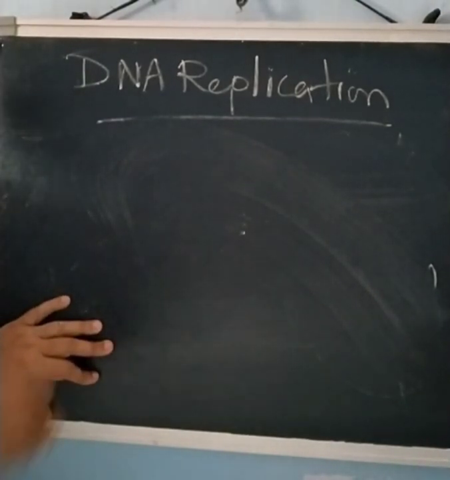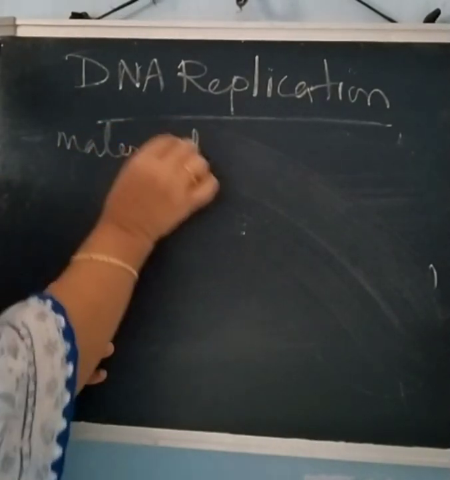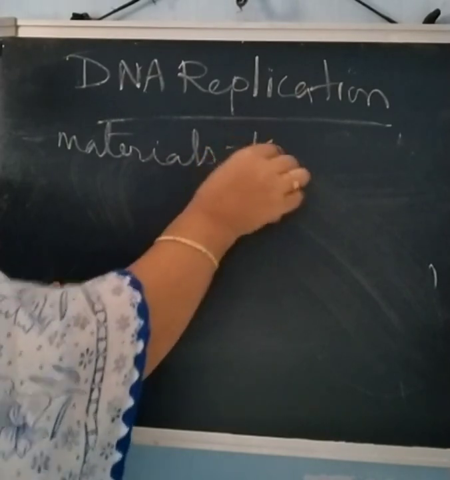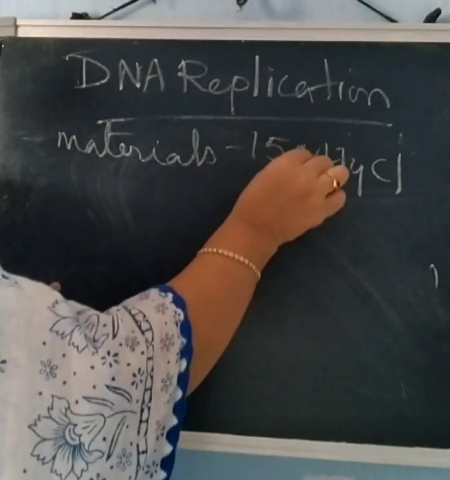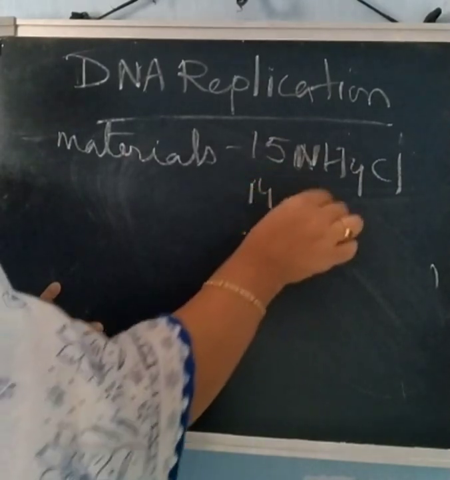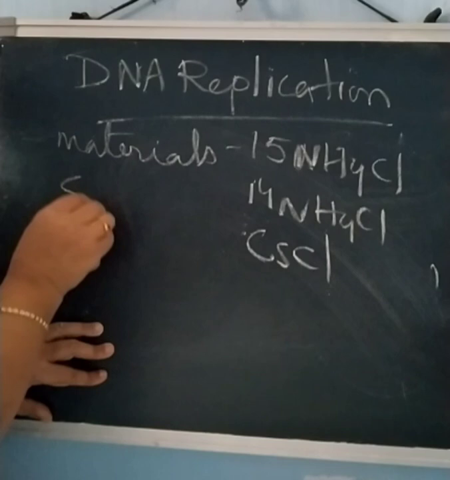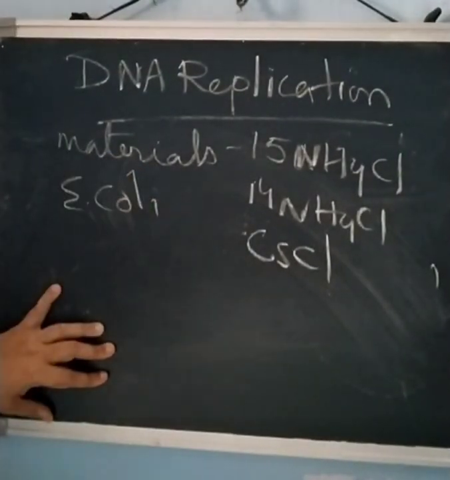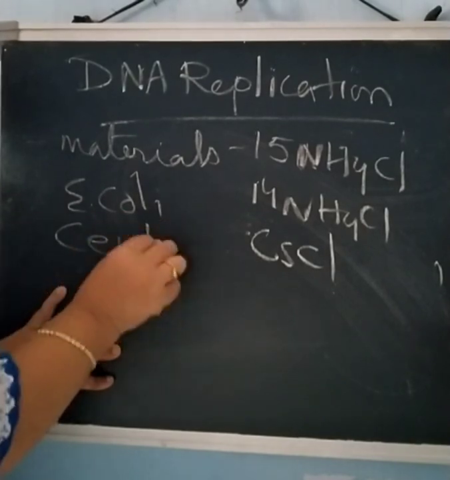they took the following materials: 15NH4Cl, 14NH4Cl, CsCl, E. coli bacteria, and a centrifuge machine.